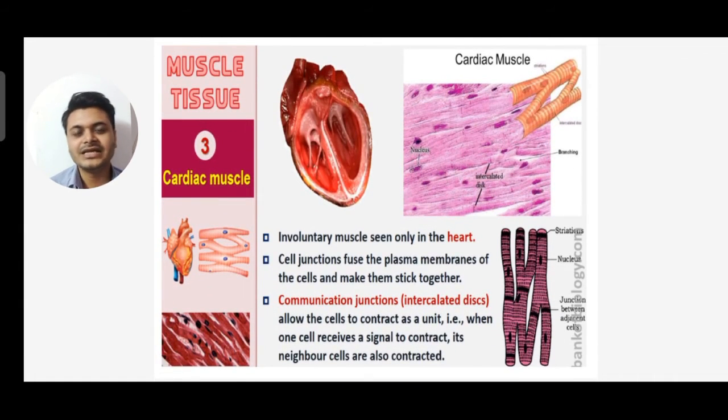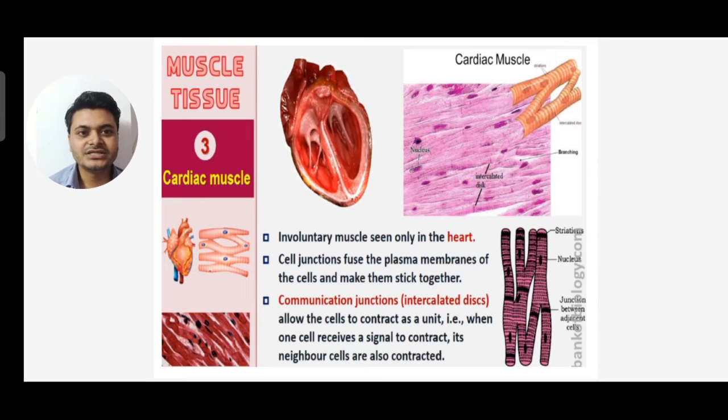Next, the third type of muscle tissue is cardiac muscle. Cardiac muscles are involuntary muscles seen only in the heart. Cell junctions fuse the plasma membrane of the cells and make them stick together.